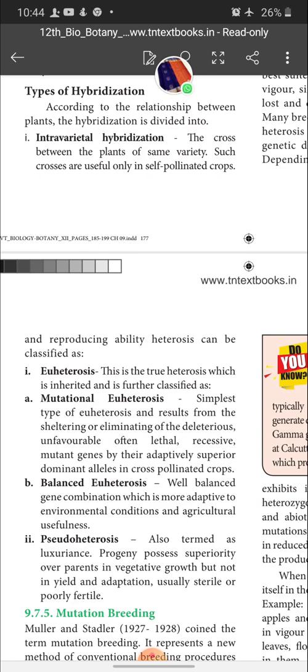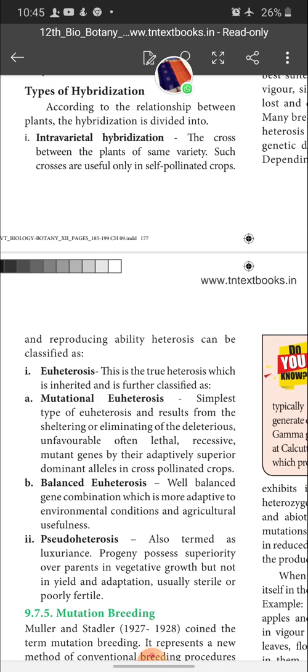Okay. Mutational euheterosis is the simplest type of euheterosis and results from the sheltering or eliminating of deleterious, unfavorable, often lethal recessive mutant genes by their adaptively superior dominant alleles in cross-pollinated crops.